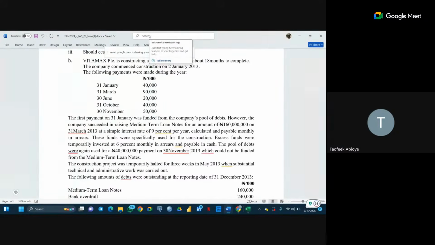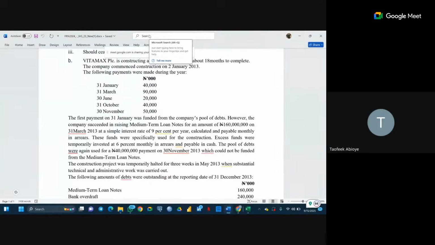However, the company succeeded in raising a medium-term loan for an amount of 160 million, which is a specific source of finance. This 160 million is a specific source of finance, while this 40 million is being withdrawn from a pool of funds that we don't know what comprises yet. Let's take note. The company raised a medium-term loan note of 160 million on 31st March 2013 at a simple interest rate of 9%, calculated and payable monthly in arrears. This fund was specifically used for the construction.